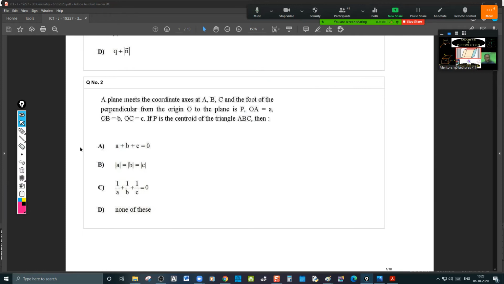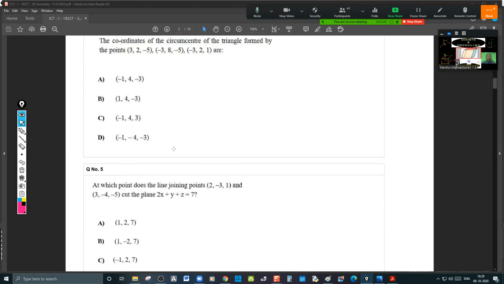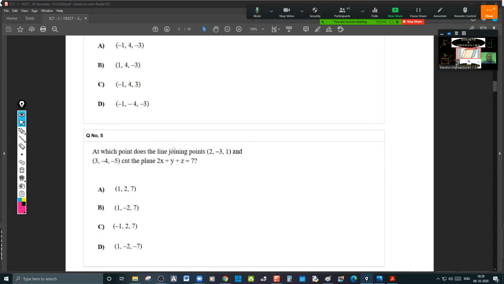Fifth one, before 5, no doubts? No one is asking any doubt here. Fifth one: at which point does the line joining the points cut the plane? This is a direct question here. You can straight away verify the options. At which point does the line joining the points cut the plane, what is to be done here? You have to first write the symmetric form of the line. What are the DRs of the line?